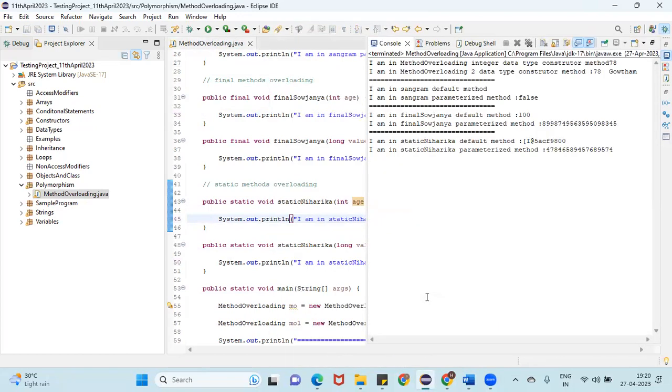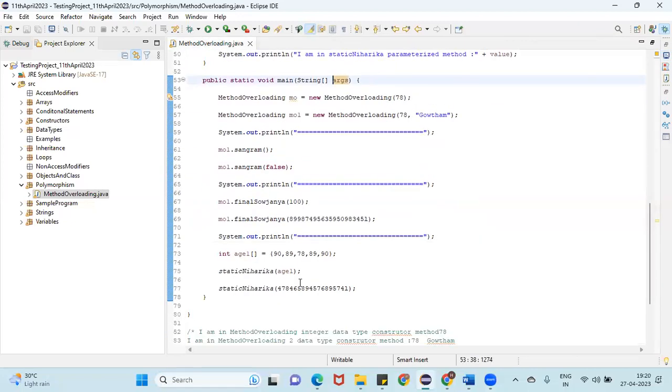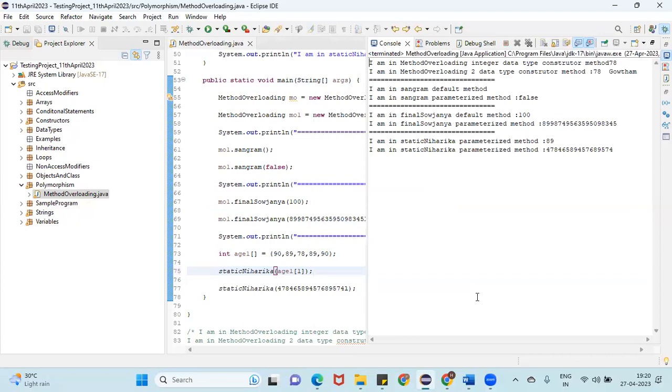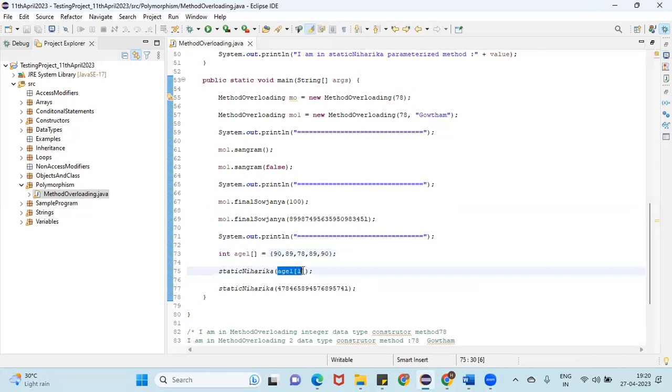Are you able to see? I@5ACF9800. Why is it displaying like this? Because we can't read those particular values. So if you want to read, you can use off 1, off 2 like that. See, if you use off 1, it will return 989. So you can also pass arrays as parameters, but you should pass the array object only here in the method.